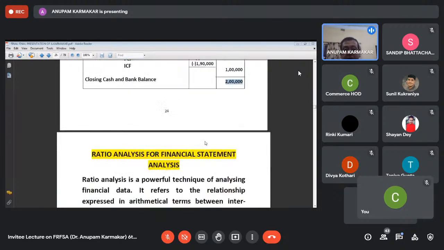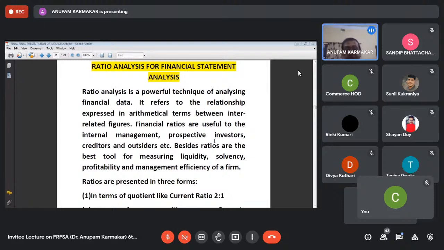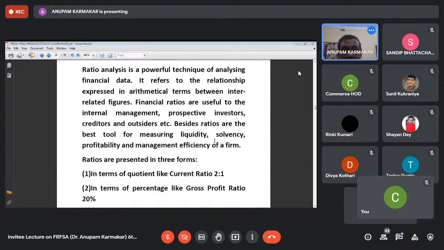Okay. Now next topic, that is the ratio analysis, that is for financial statement analysis. Okay, so in the ratio analysis, why do we do the ratio analysis?